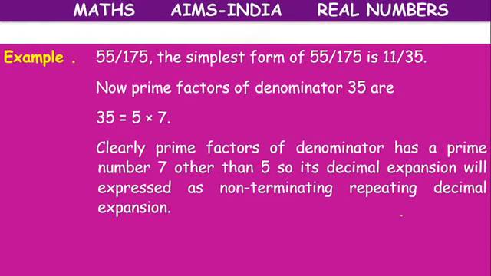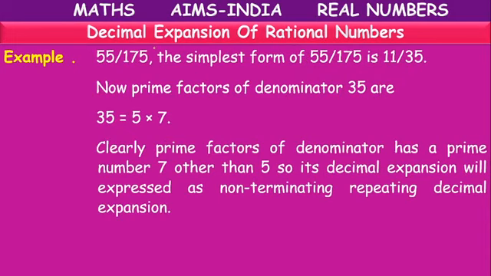Okay, children? Next, third one, 55 by 175. Is it in simplest form? No, because both are divisible by 5. If we divide both numerator and denominator by 5, the simplest form is 11 by 35.